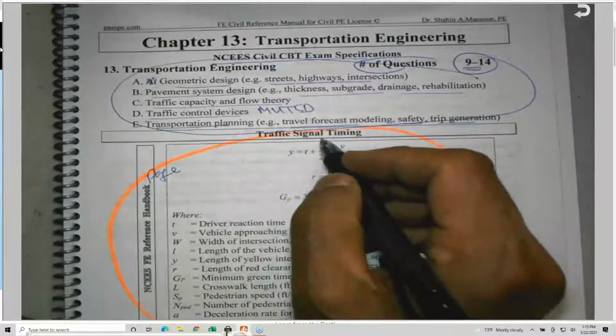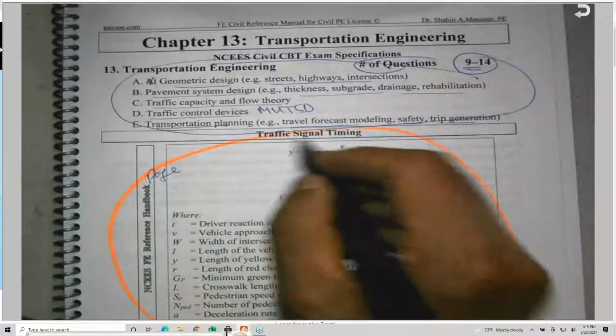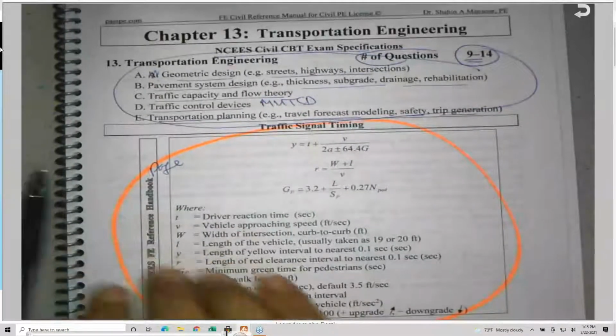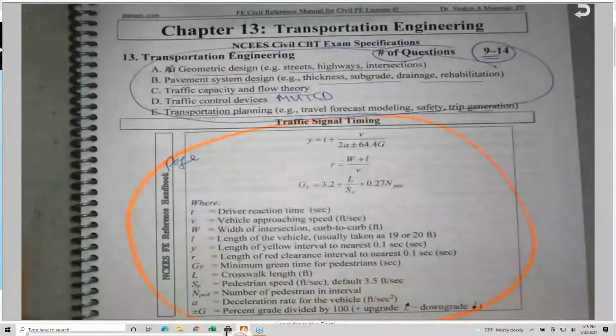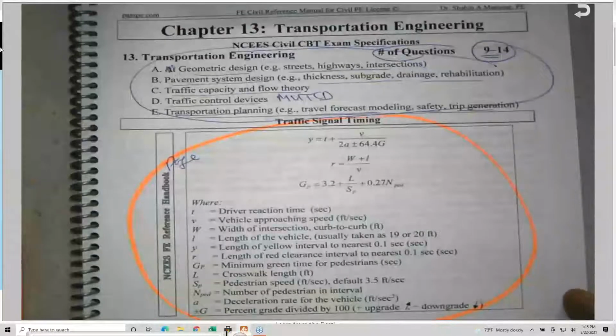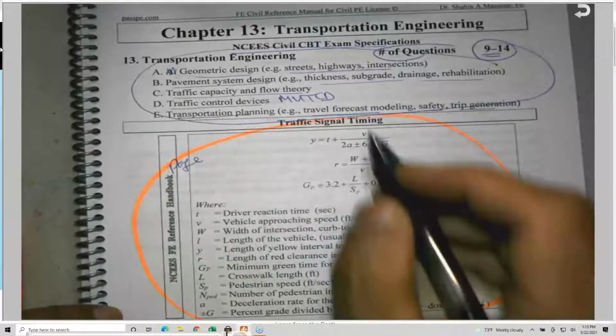The first section in the NCEES is talking about traffic signal timing. Signalized intersections, the ones we use on a daily basis, must be adjusted and designed very well to provide the best level of service with minimum delay and, hopefully, minimum accidents. So here are the equations they're providing.